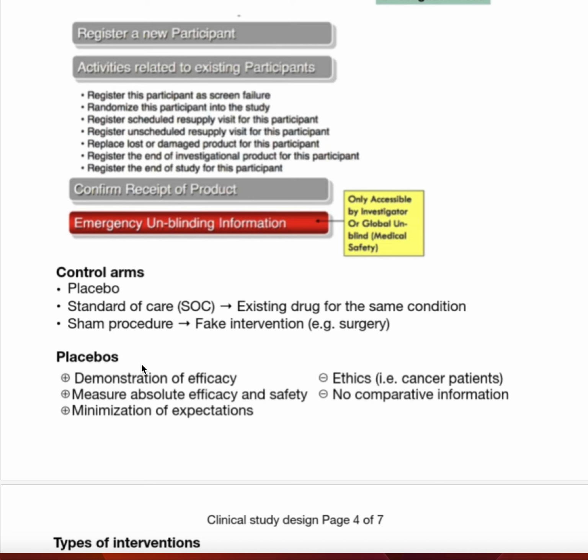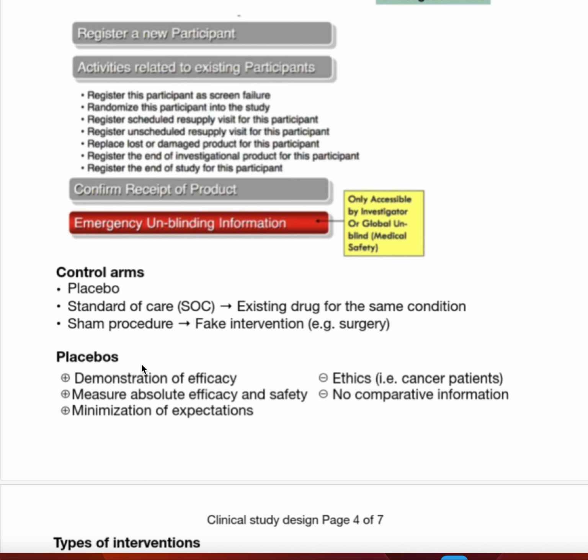There are three things that we can give. Something is called the placebo, something is called the standard of care, and something is called the sham procedure. We want to know what each one means. Placebo: we give a drug, whether a tablet or a liquid, to the patient. The participant thinks it is a new treatment, but it's not.